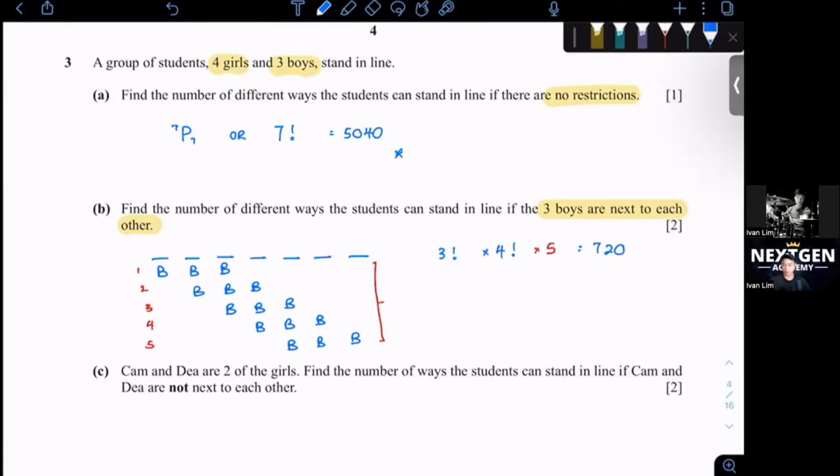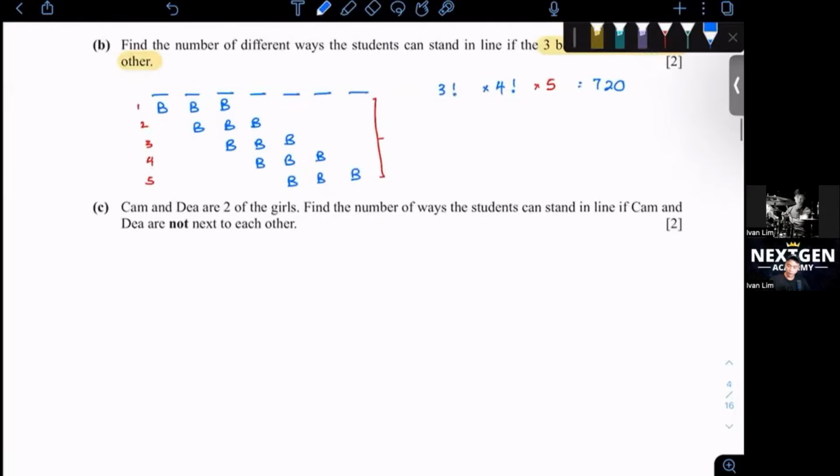All right. Question C. Cam and Dia are two of the girls. Find the number of ways the students can stand in line if Cam and Dia are not next to each other. So who's Cam and Dia? They are two friends that were once good friends, and then, because of a guy, they fought with each other, and now they are not BFF anymore.